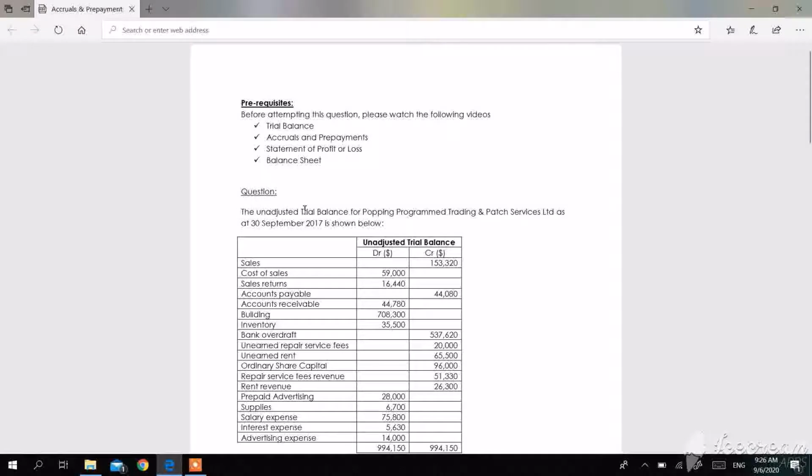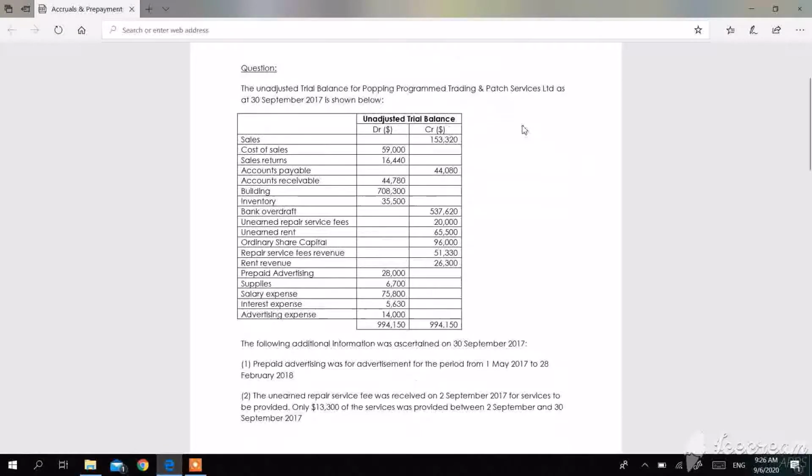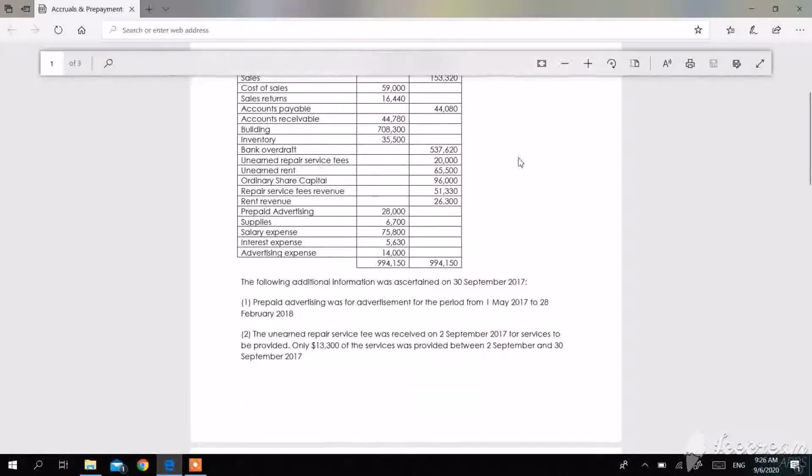So let's see, the unadjusted trial balance for Popping Program Trading and Patch Services Limited as at 30 September 2017 is shown below. So we can see sales, cost of sales, sales return, account payable, account receivable, building, inventory, bank overdraft. Bank overdraft refers to the amount of money in excess of how much you have in the bank that you have drawn out. So in other words, it means that the company here has drawn out $537,620 in excess of cash from the bank. This is a short-term liability. So let's see, and here are the other items.